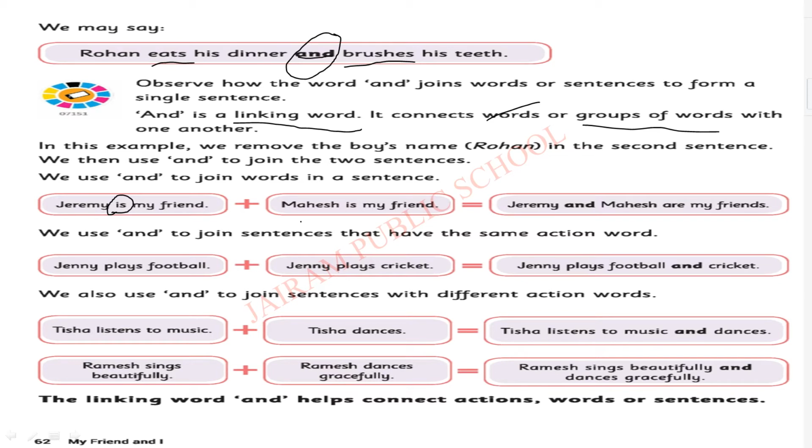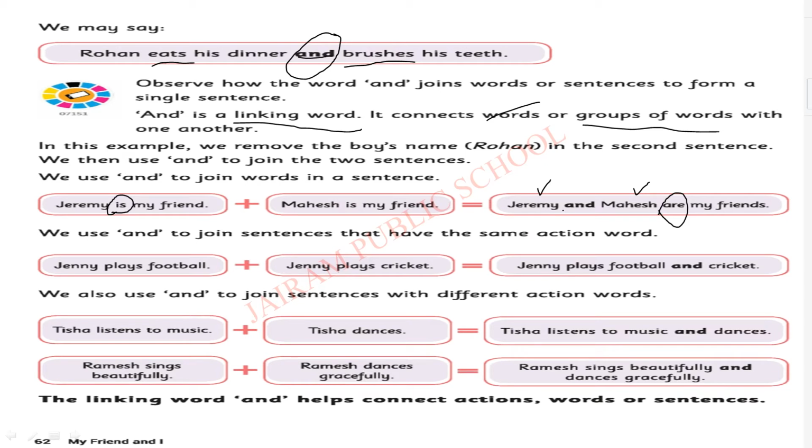Okay, Jeremy, Mahesh, 2 persons are there. So Jeremy and Mahesh. Instead of is we are going to write are because there are 2 people. Jeremy 1 person, Mahesh 1 person. Totally 2 people. So plural. For plural already we have seen we should add are. Are is the verb we should use with the plural sentence.